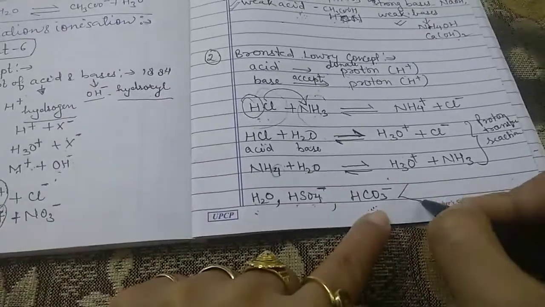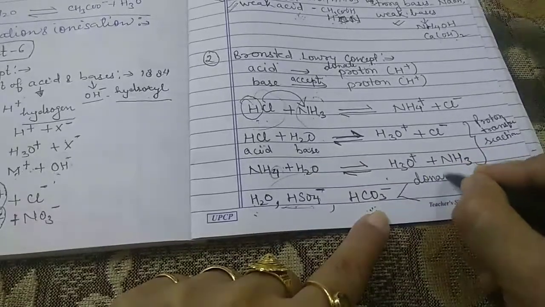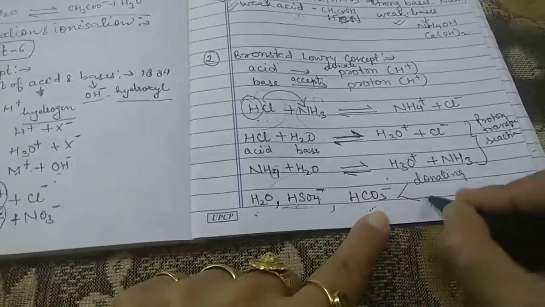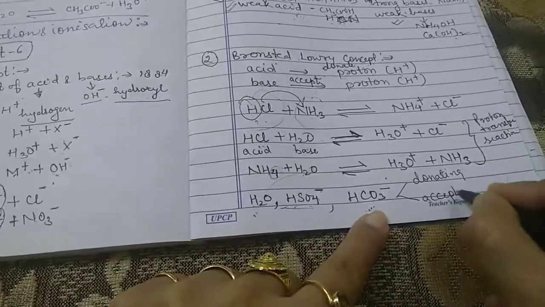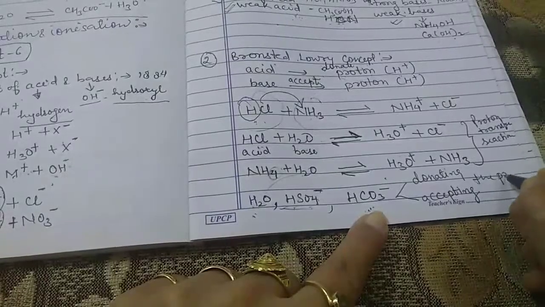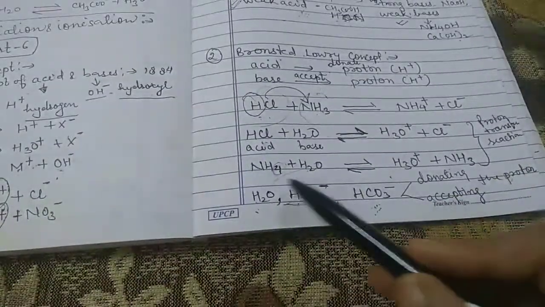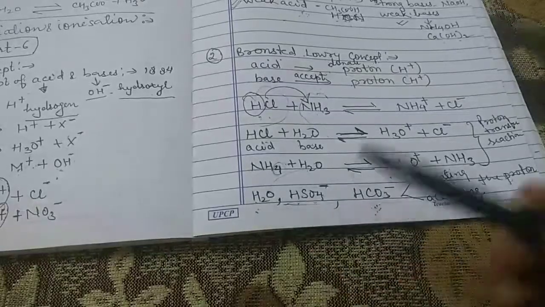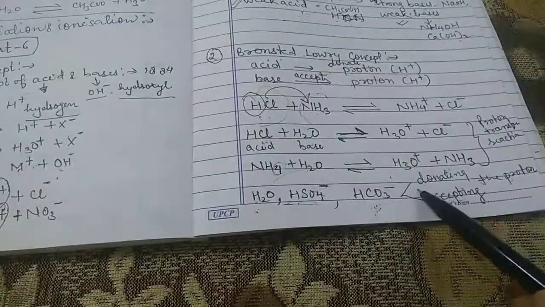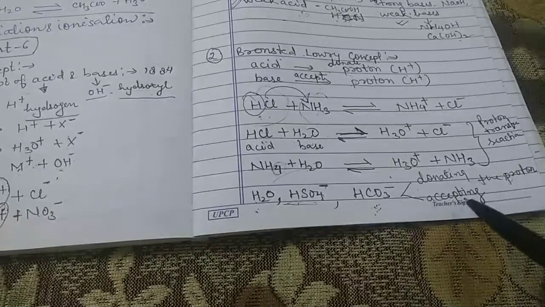as accepting a proton. These three are only examples; there are a variety of substances which can donate the proton as well as accept the proton.